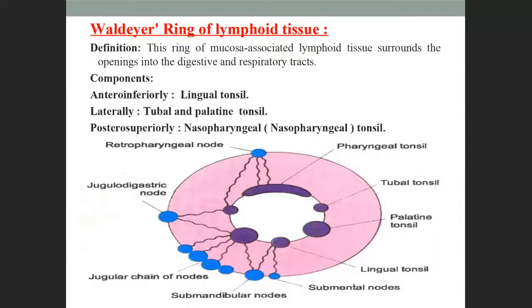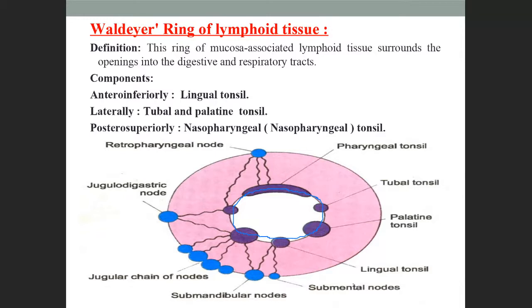In this, there is Waldeyer's ring. What is this Waldeyer's ring? It is a group of lymph nodes like this. They are surrounding the pharynx. A group of lymph nodes around the pharynx. What will they do? They will protect against infection. They will prevent infections.